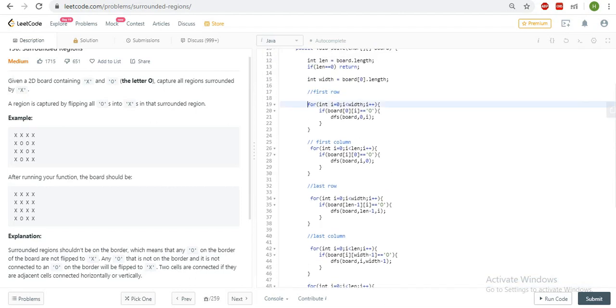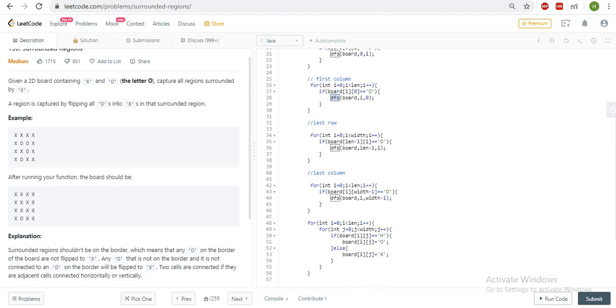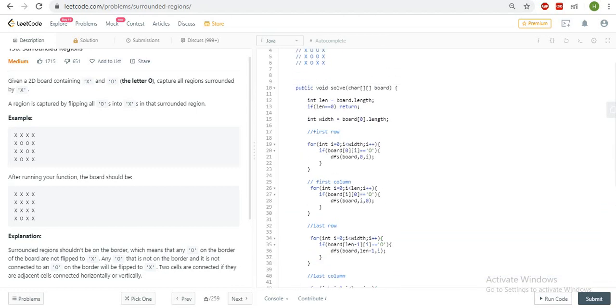So from that point I'm applying DFS, on the first row, and after that on the first column. So on all the outer four edges I'm applying the DFS. On the first column I have applied the same DFS, on the last row and on the last column as well. So after applying DFS on all the edges, it will get changed like this.